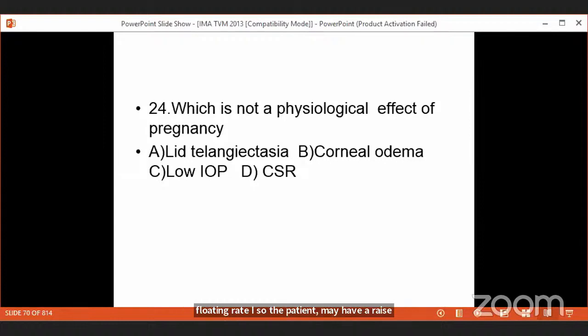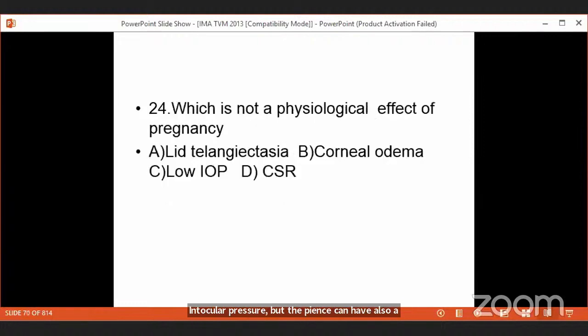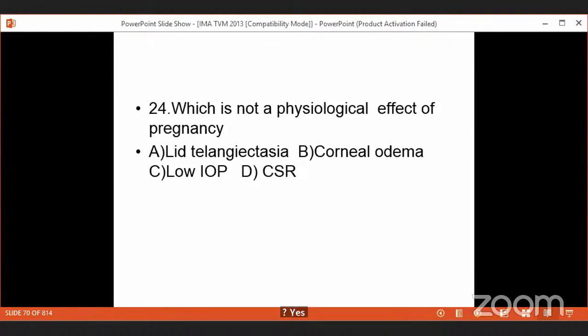Not always. That is the clue in this question. Patients in pregnancy generally have a raised intraocular pressure, but the patients can also have a low intraocular pressure because the sympathetic activity is less in these patients in pregnancy. So what will happen? In this question, lid telangiectasia, yes, the eyelid is swollen, vessels can stand out. It is physiological. Cornea, fluid is retained in the cornea. Cornea gets edematous. Generally, the intraocular pressure is high, but a patient can also have a low intraocular pressure.